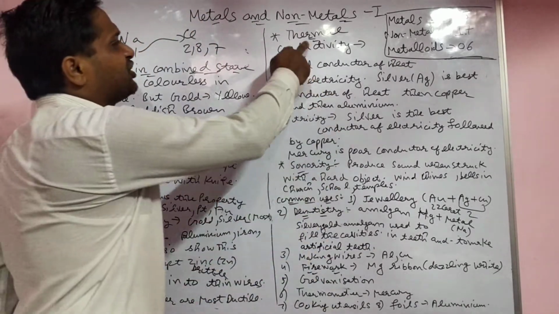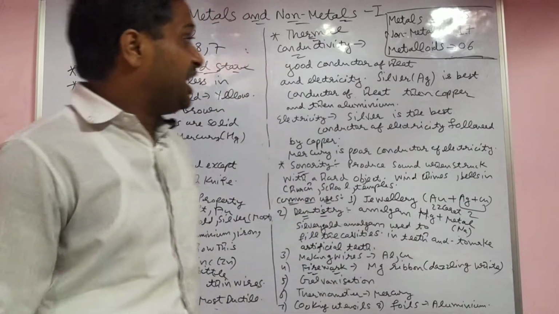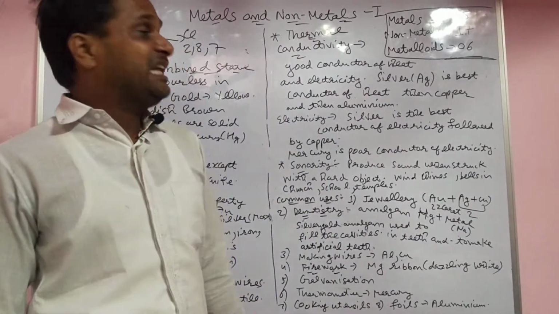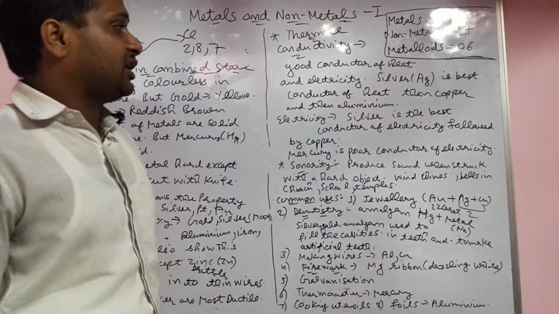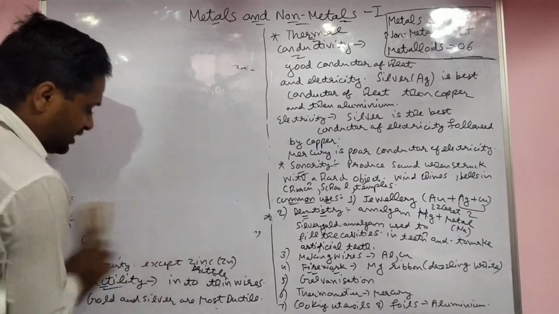Next is thermal conductivity. Thermal means temperature. Metals are able to conduct heat and are also good conductors of electricity. Silver is the best conductor of heat.